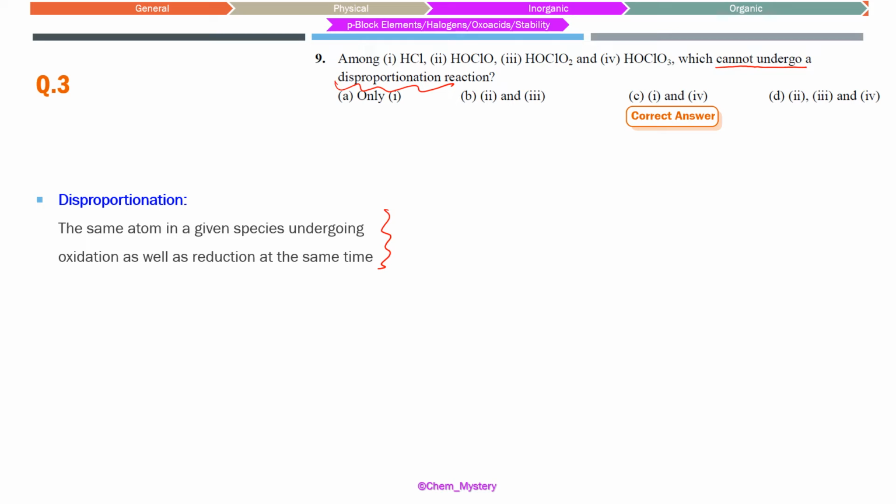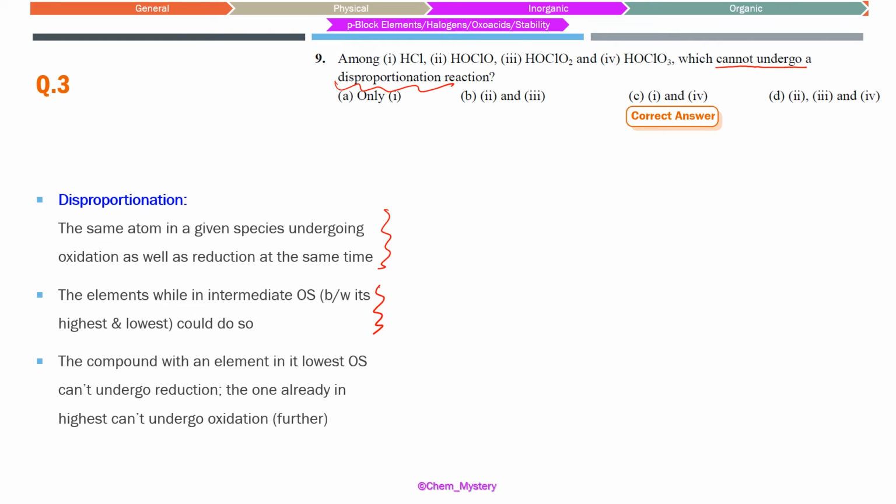If something is lying on one of the extremes, having the highest oxidation state or the lowest oxidation state, then it is not possible. So in an intermediate oxidation state, disproportionation would be possible. But if something is in the lowest oxidation state, no further reduction will be possible. If something is in the highest oxidation state, no further oxidation will be possible.